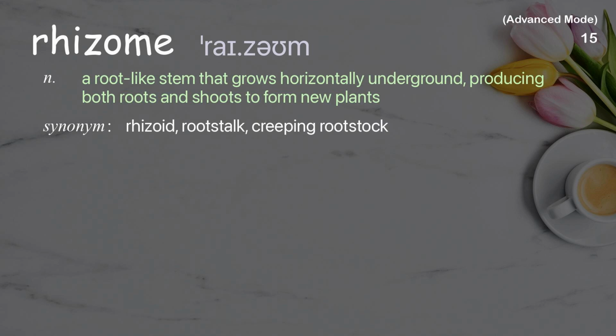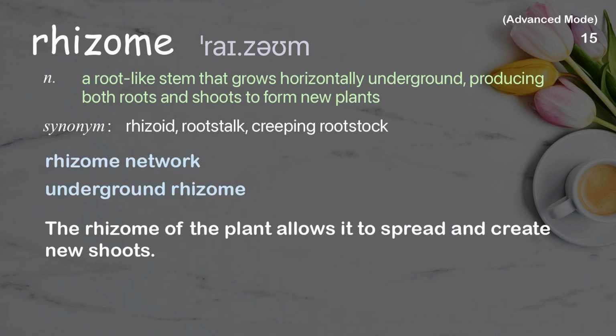Rhizome. A root-like stem that grows horizontally underground, producing both roots and shoots to form new plants. Examples: Rhizome network. Underground rhizome. The rhizome of the plant allows it to spread and create new shoots.